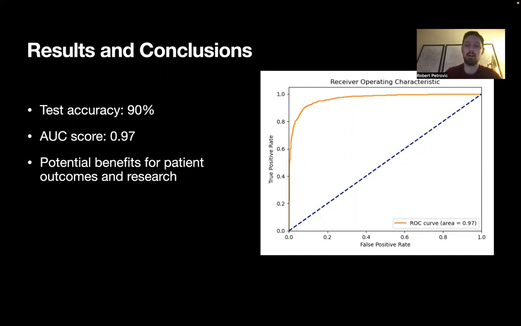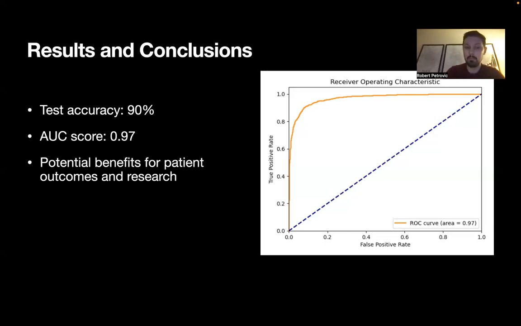I'm focusing on this metric rather than simply accuracy on the test set, because the AUC score is less sensitive to class imbalance. I had about 7,000 images of old patients and about 11,000 images of young patients, so there's a bit of an imbalance there. If the test data set has an uneven distribution of classes, the accuracy might be lower, but the AUC score can still be high if the model is good at ranking these instances, which proved to be the case.